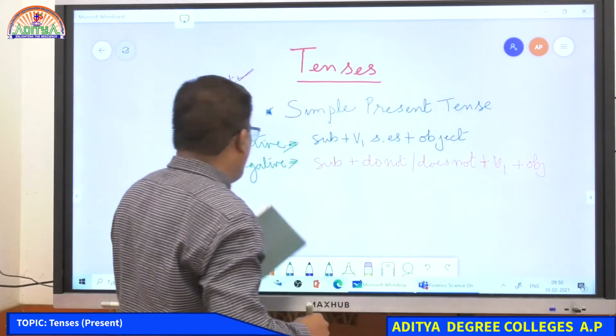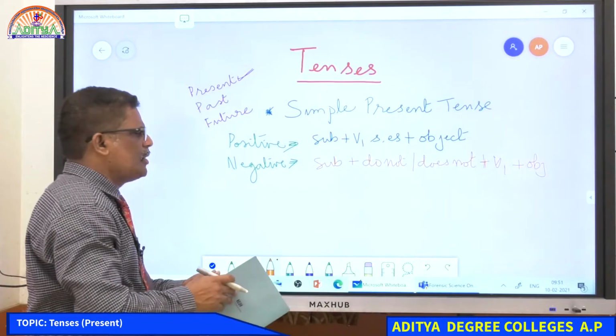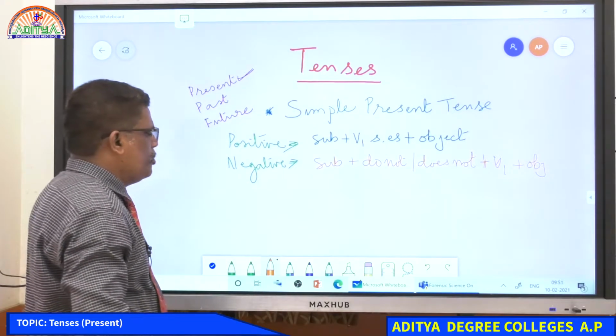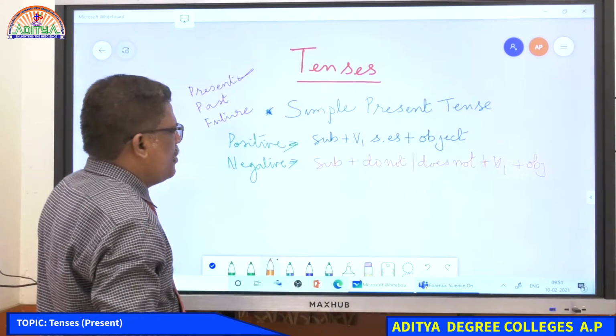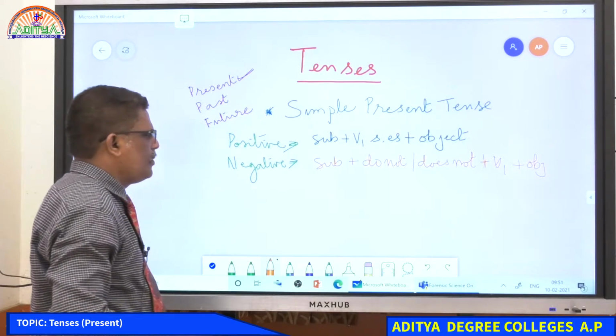For a negative sentence: subject plus do not or does not plus V1 plus object.